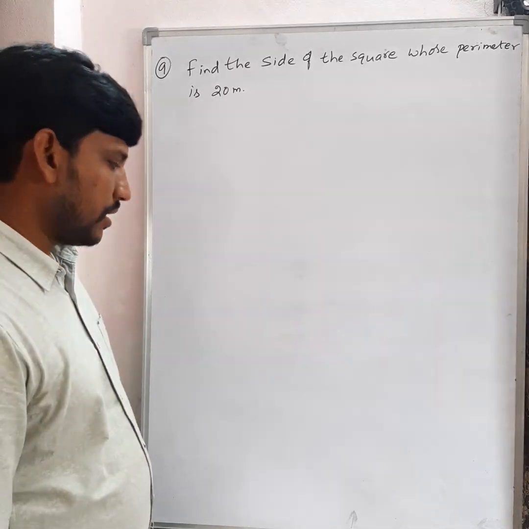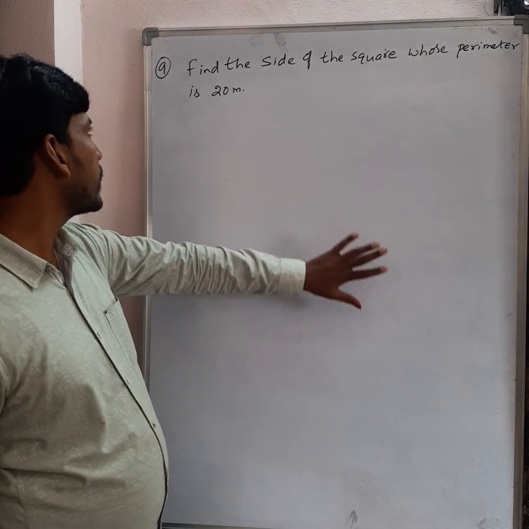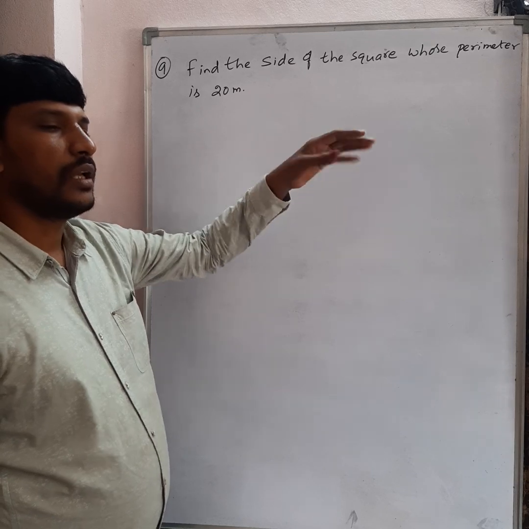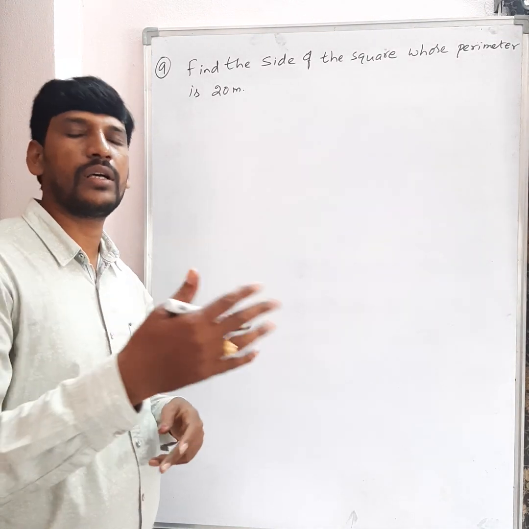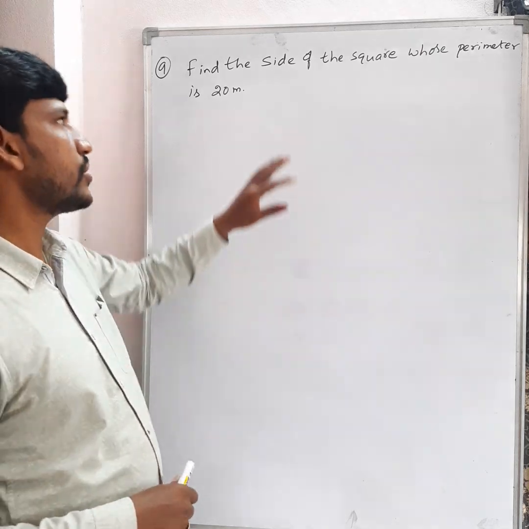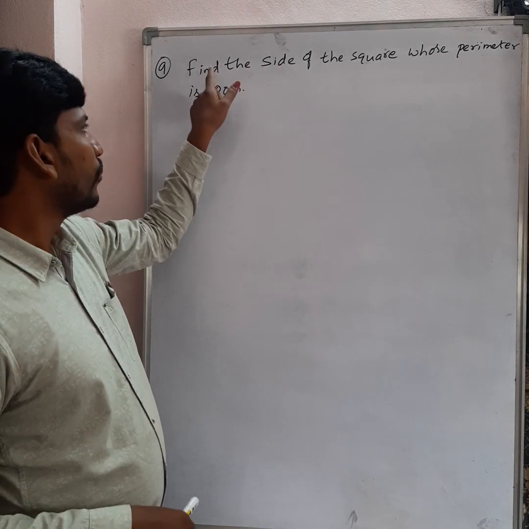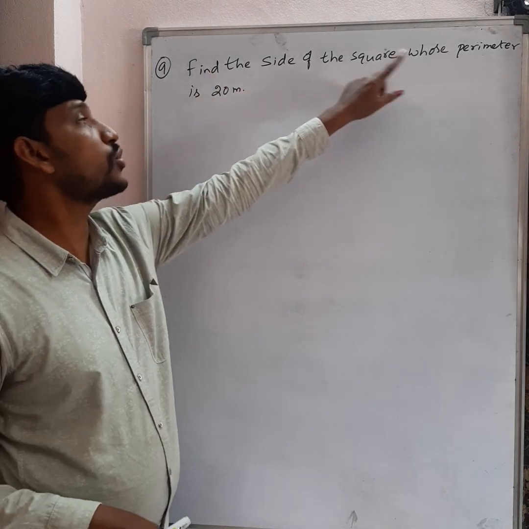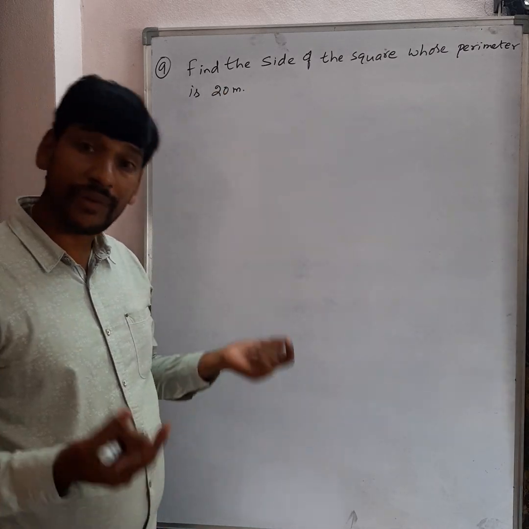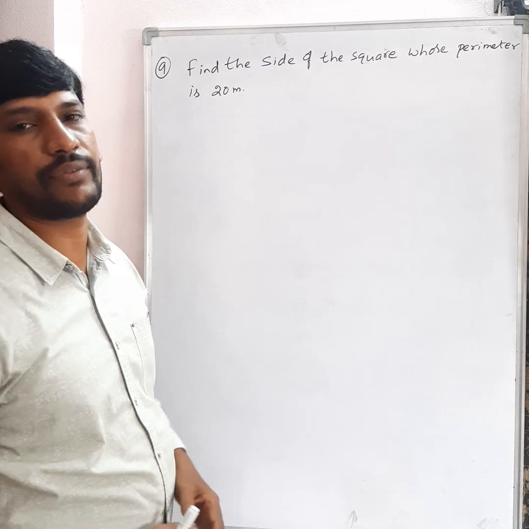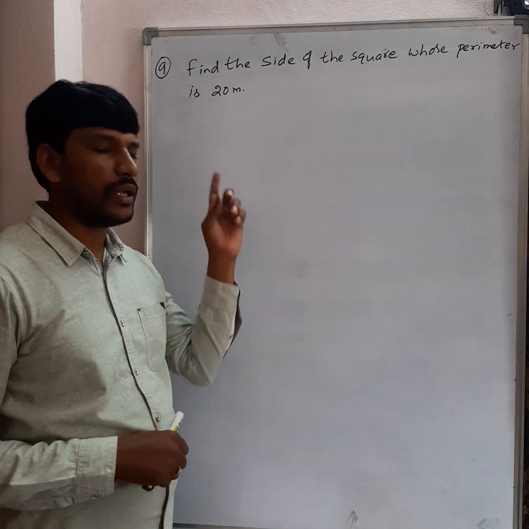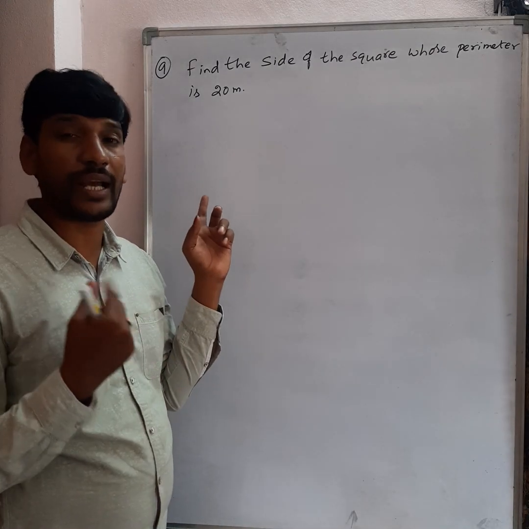Right, children. So up to now we discussed question number 8. If they are given the side of any shape, we find out the perimeter of the shape. Now see this here. This is a different question. Find the side of the square whose perimeter is 20 meters. They are given the perimeter. By using the perimeter, we need to find out the side of the square. Already we discussed this sum in 5th class.